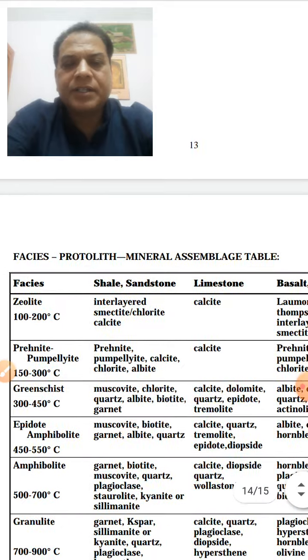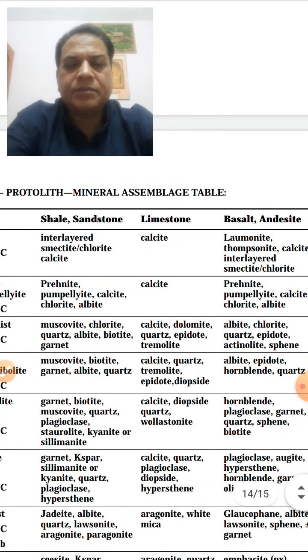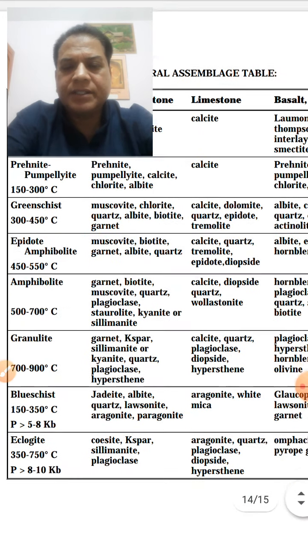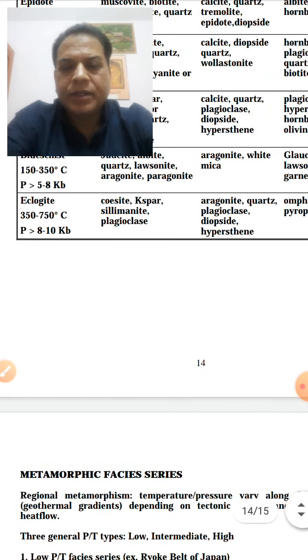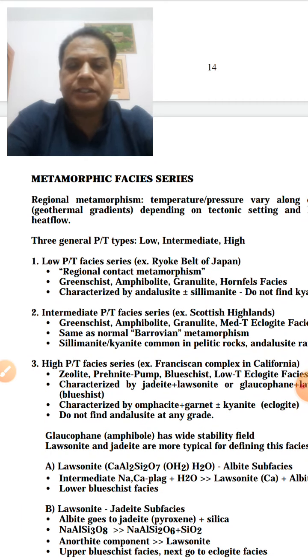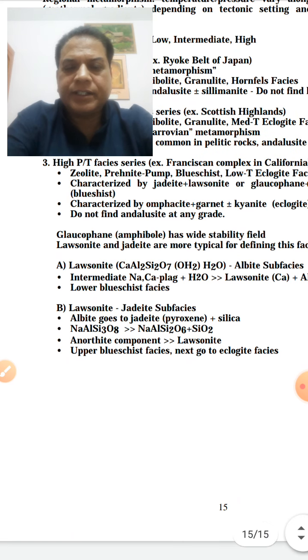Now protolith mineral assemblages. This is a table showing the phases and protolith mineral assemblages, zeolite phases, from the parent shale, sandstone, limestone, and in the third column the basalt, the basics. With the rise of temperature, different mineral assemblages appear. So this is the metamorphic phases series. On regional metamorphism, with very low geothermal gradients, low temperature and pressure, then the intermediate, then the high, species like glaucophane, lawsonite, jadeite, and albite like this.